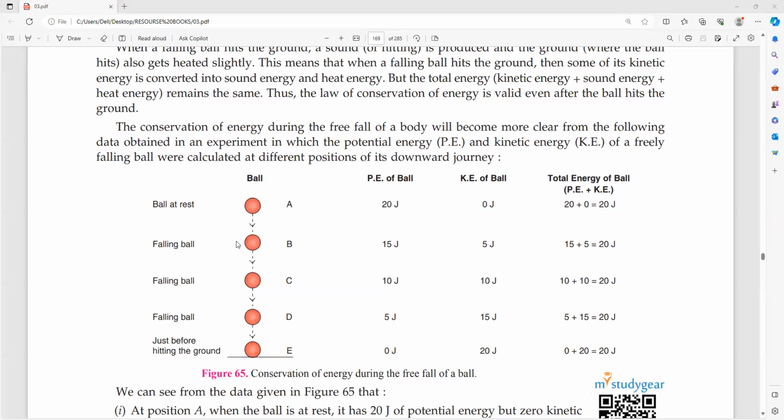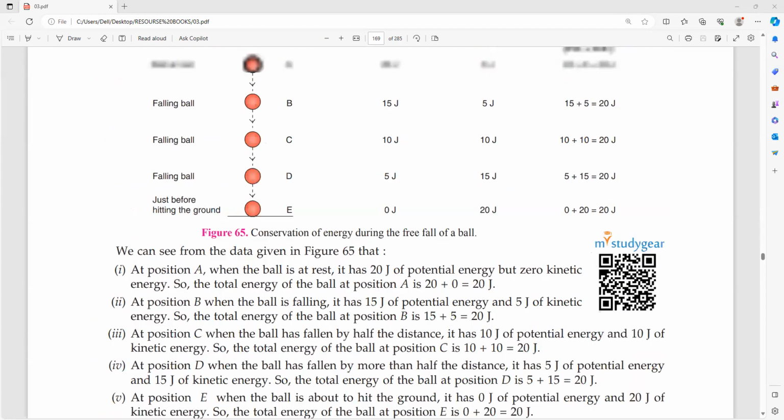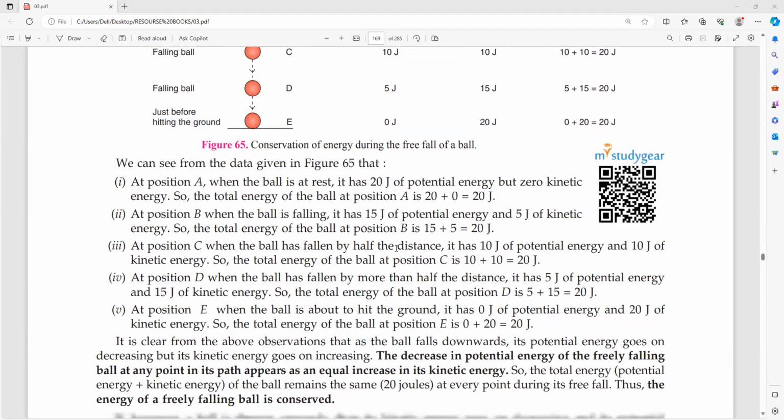Have you seen this one, everyone? A ball at rest, a falling ball at point B, a falling ball at point C, a falling ball at point D, just before hitting the ground. Everywhere you have to calculate the energy. This question you have to solve immediately now. If not required, you can solve this one. You can notice how they are doing it.